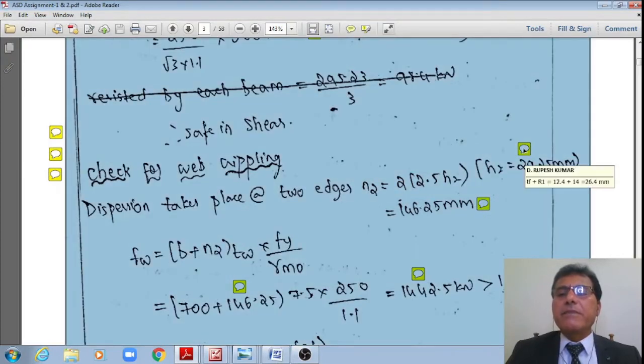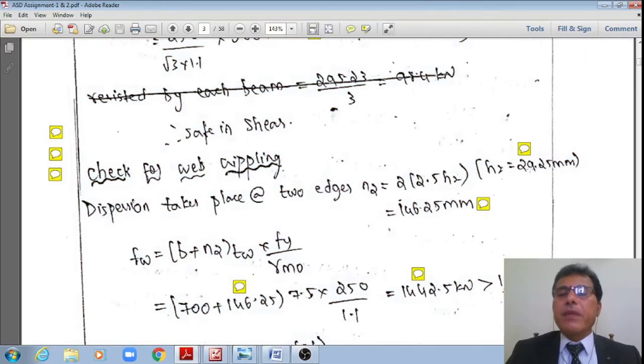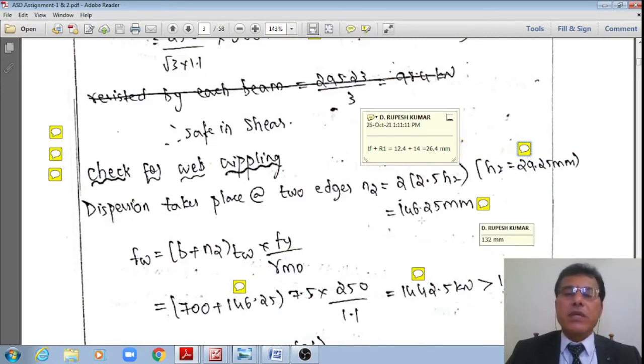If I multiply all this, I'll get 146.25. Whereas, even if I calculate from fundamentals, thickness of the flange plus root radius, it will work out to 132. Either of the two is true, right?